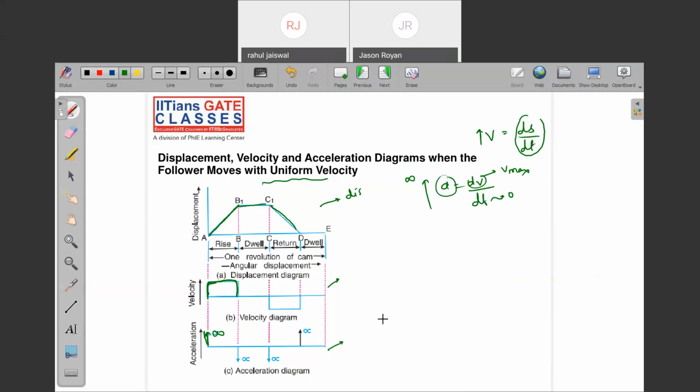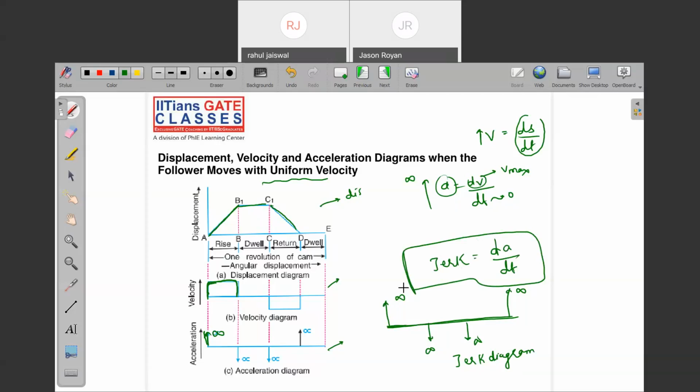In a similar way, if I ask you what about the jerk diagram? What is the meaning of jerk? It will also be the same. This is nothing but the jerk diagram. What is the meaning of jerk? dA by dt. Yes or no? Meter per second cube. Highly unstable, fluctuating component. Yes or no? Are you getting my point?